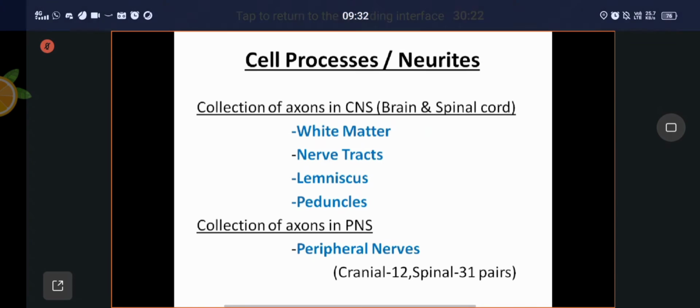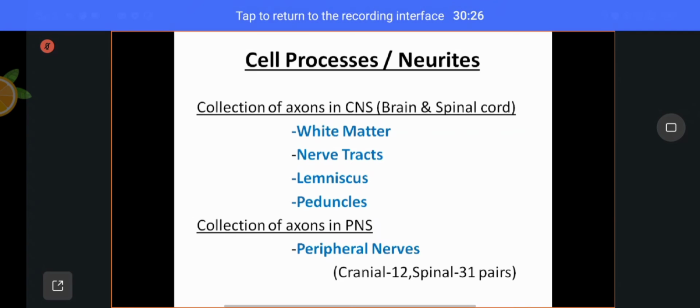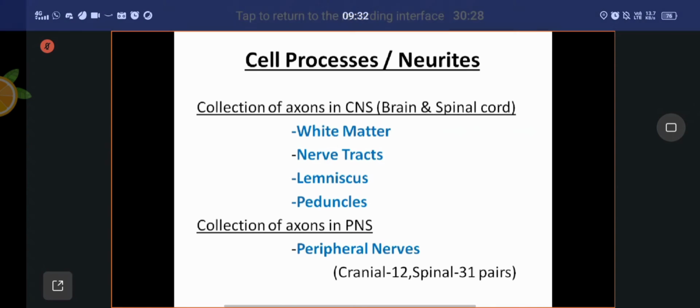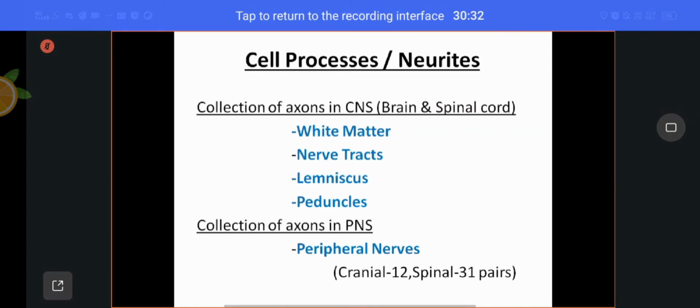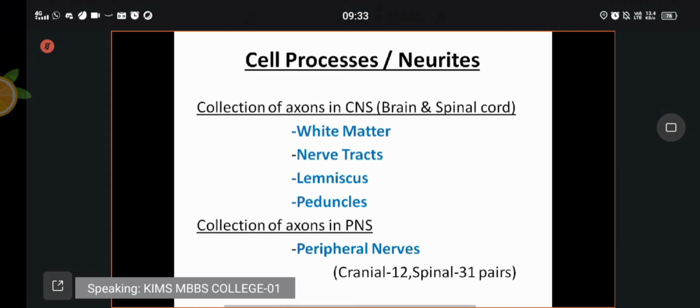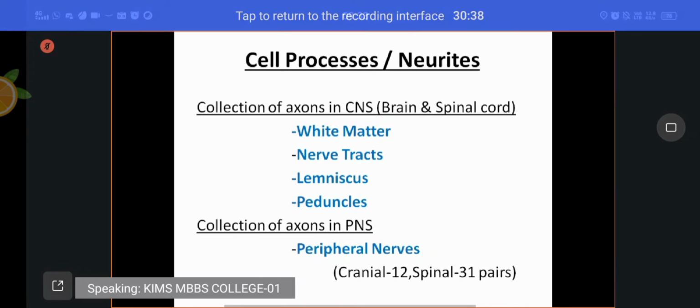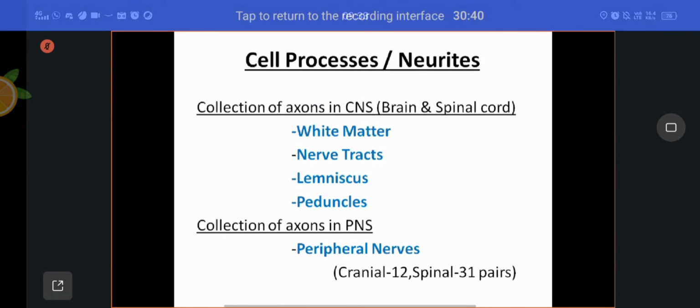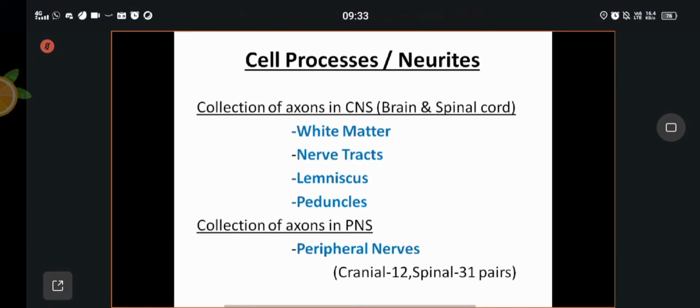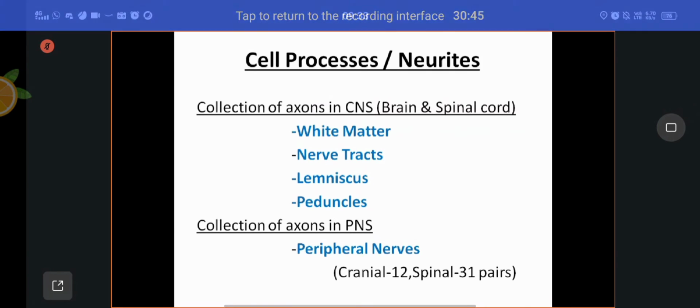It may be the dorsal scapular nerve, suprascapular nerve, nerve to subclavius, long thoracic nerve, median nerve, ulnar nerve, radial nerve, musculocutaneous nerve, or axillary nerve. These are all peripheral nerves. That means these are all collections of axons. The peripheral nerves are nothing but collections of axons.